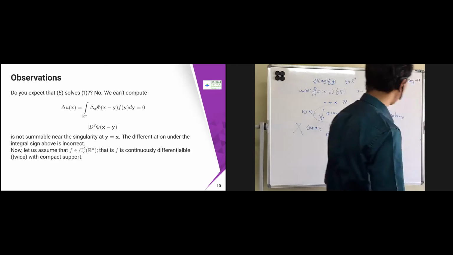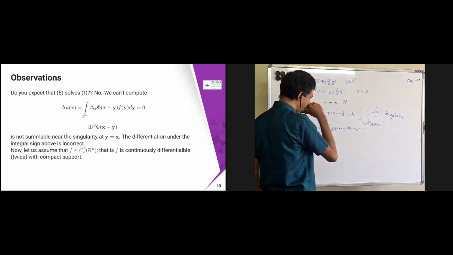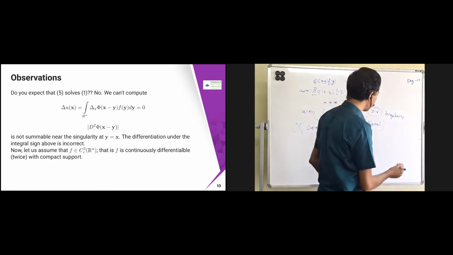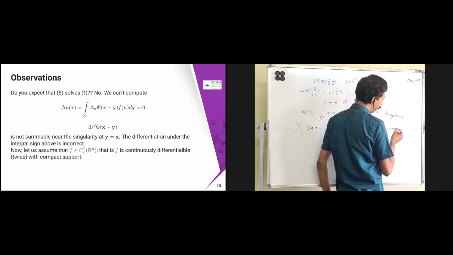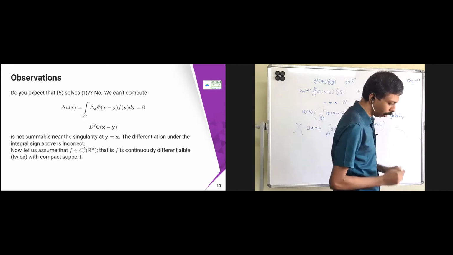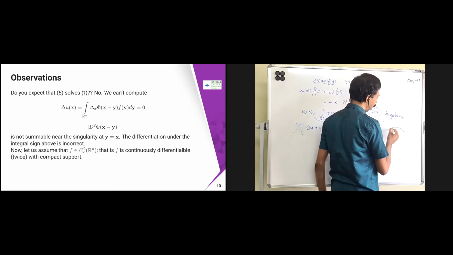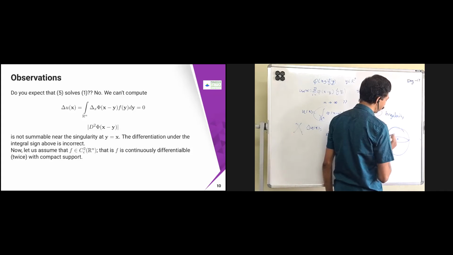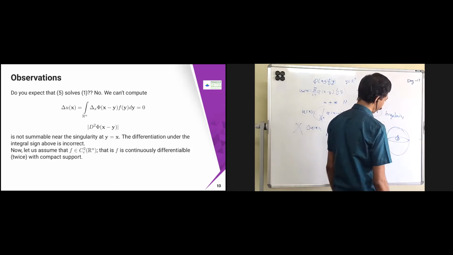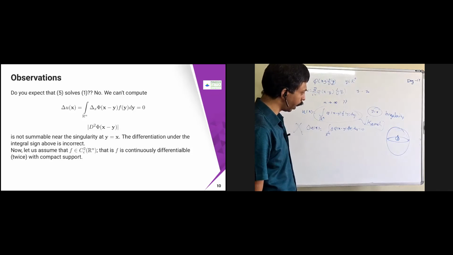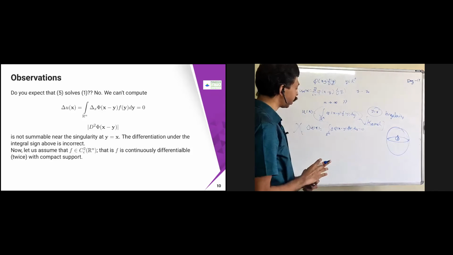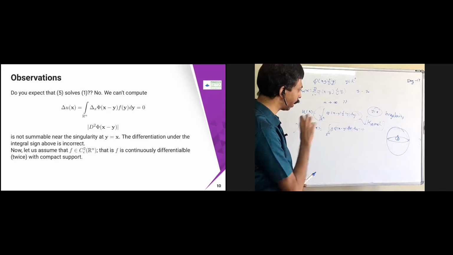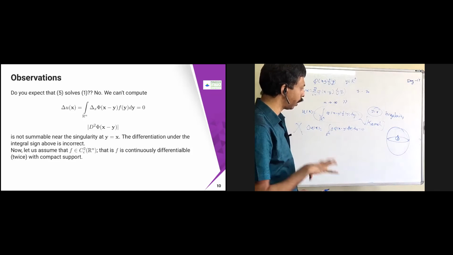Now we are trying to get rid of this singularity. How am I going to do it? I'm just going to take an R power n ball. Suppose my singularity is sitting over here. Then I'm going to construct an epsilon ball and remove the singularity from that somehow. The aim is to prove that this also gives some kind of solution, except at that singularity. That's the next theorem which we are going to do.